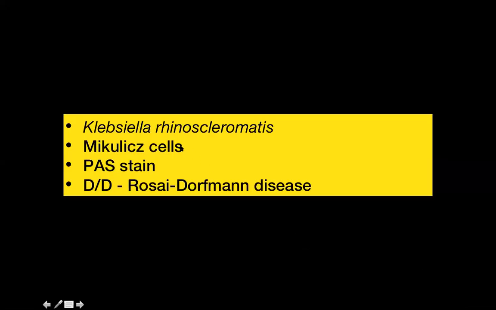So the bacteria causing this particular entity is Klebsiella rhinoscleromatis. You can see foamy histiocytes, which are called Mikulicz cells. You can demonstrate these cells by using the PAS stain. And the common differential diagnosis when you see this particular appearance is Rosai-Dorfman disease, which I will be discussing later on during the lecture.